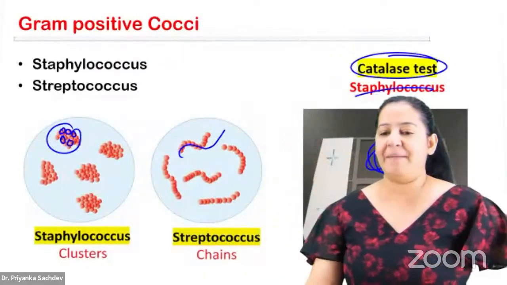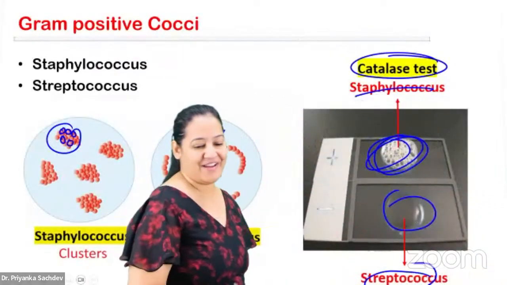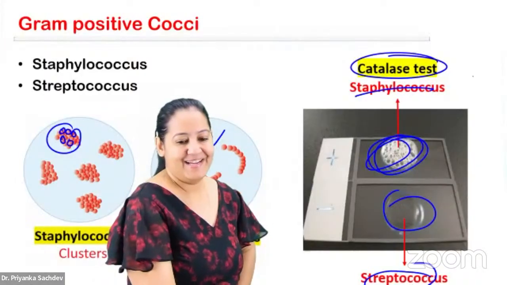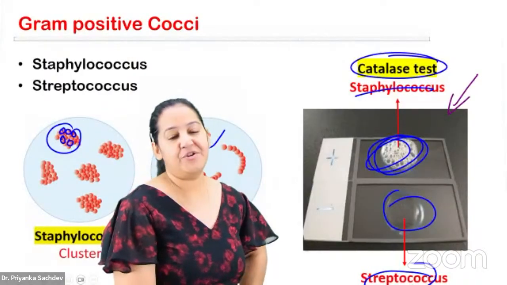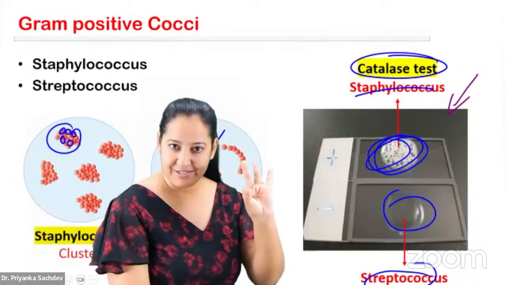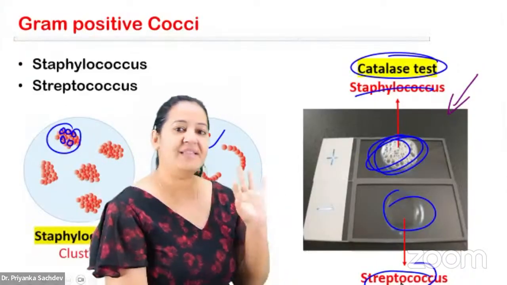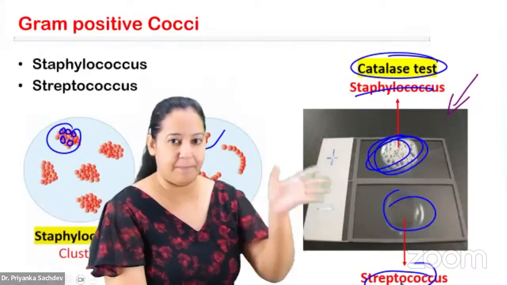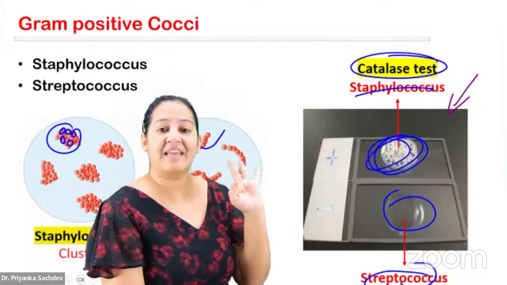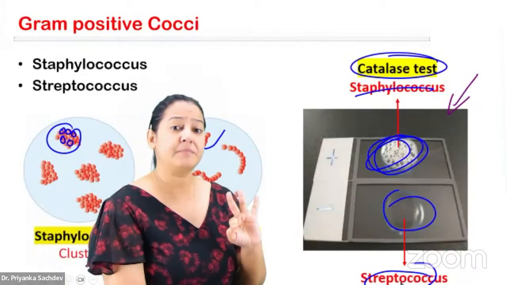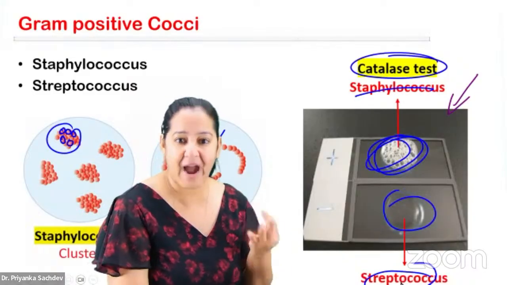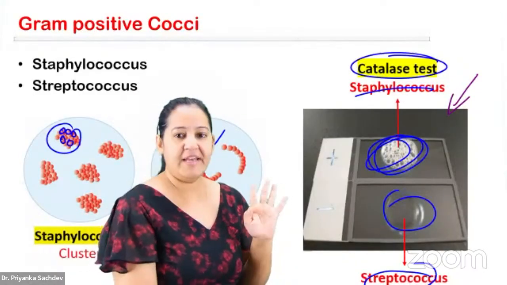Now, based on this image, can you see this image? Everyone, have a look at this image. Based on this image, you can get 3 questions. Number 1, name the test. You can see this image is showing the catalase test. The bubbles are present. Number 2, name the gas of which the bubbles are seen. Is it oxygen, nitrogen, helium, hydrogen? So it is oxygen.